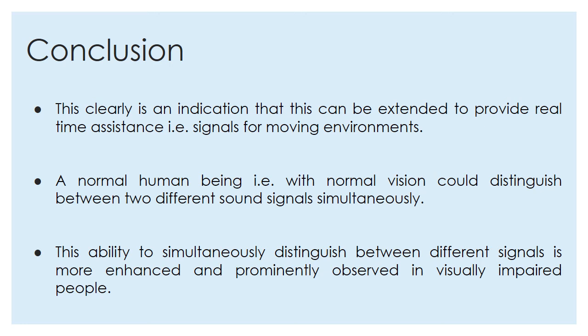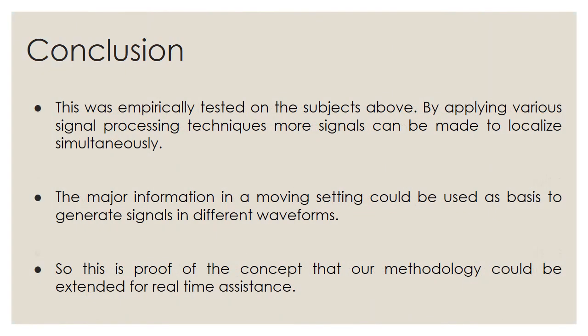A normal human being, that is, with normal vision, could distinguish between two different sound signals simultaneously. This ability to simultaneously distinguish between different signals is more enhanced and prominently observed in visually impaired people. This was empirically tested on the subjects above. By applying various signal processing techniques, more signals can be made to localize simultaneously. The major information in a moving setting could be used as a basis to generate signals in different waveforms. So this is proof of the concept that our methodology could be extended for real-time assistance.